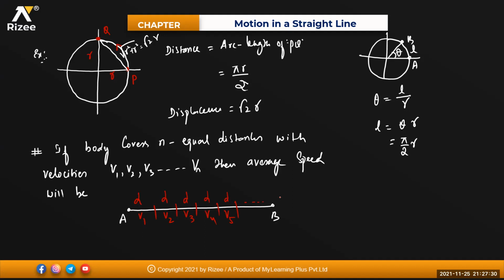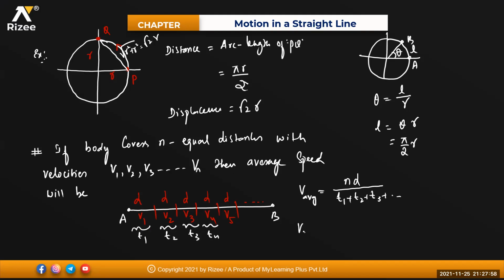Okay, so average velocity will be equal to how much, beta? What do you write the average velocity? I told you: total distance. v average is equal to total distance, n into d, divided by total time, t1 plus t2 plus t3 plus so on. So from here to here the time is t1, from here to here time t2, from here to here time t3, from here to here time t4, like that it goes on.